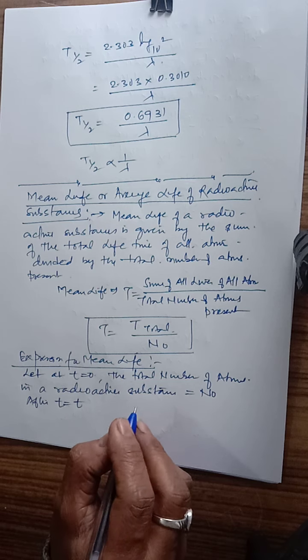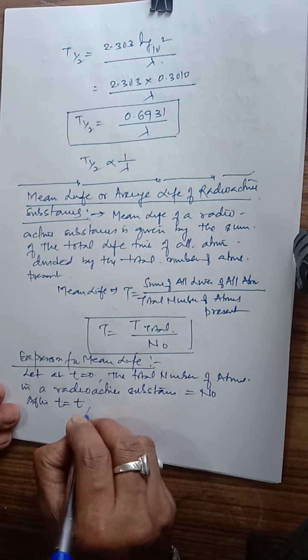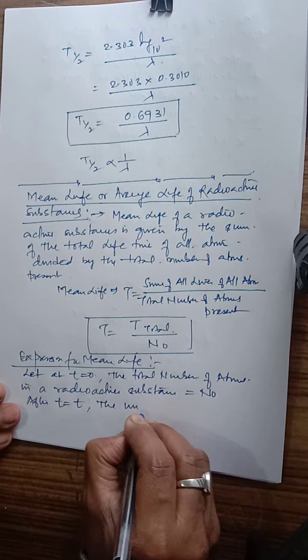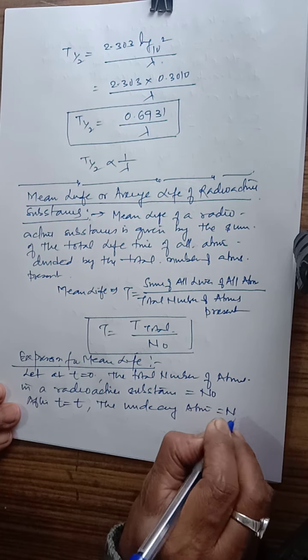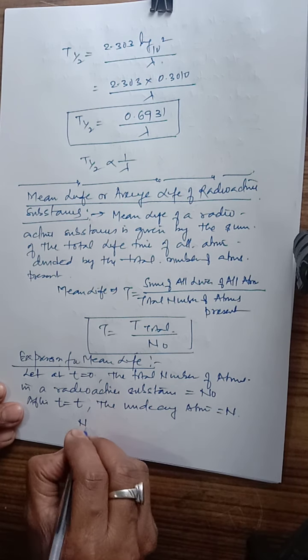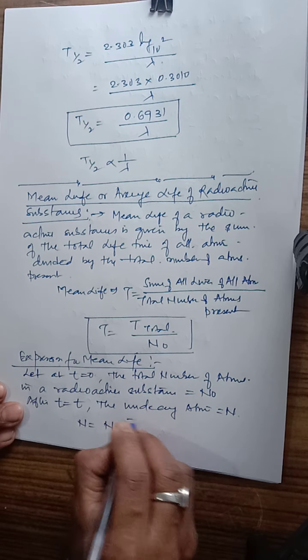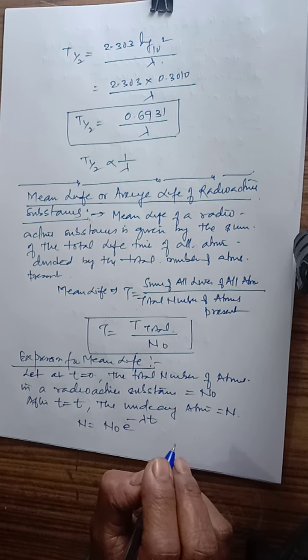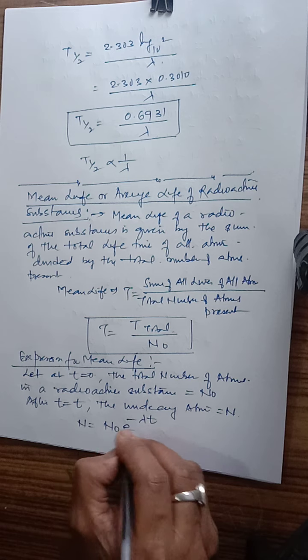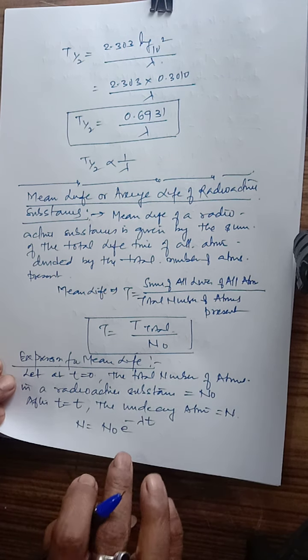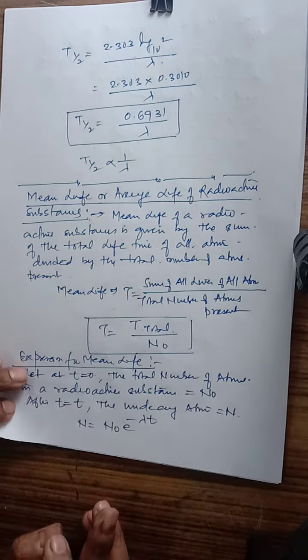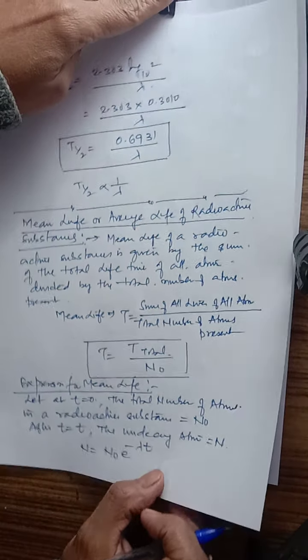After time t, the undecayed atoms are N. So N is equal to N0 e raised to the power minus lambda t. This is the earlier decay equation which we have already derived. The same equation we are taking here, and on the basis of this we go further.